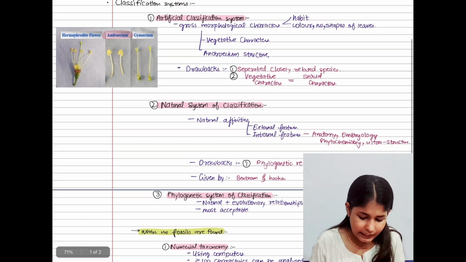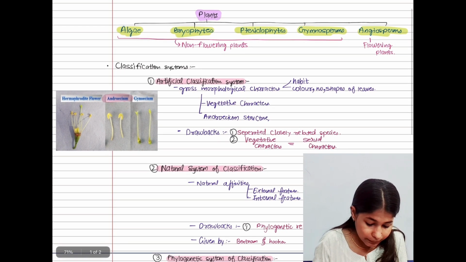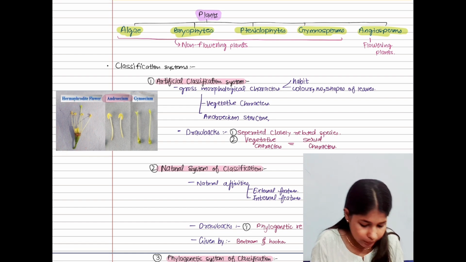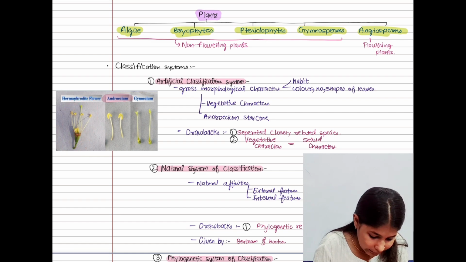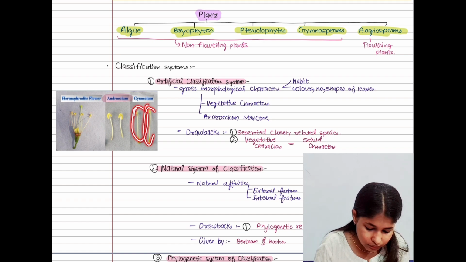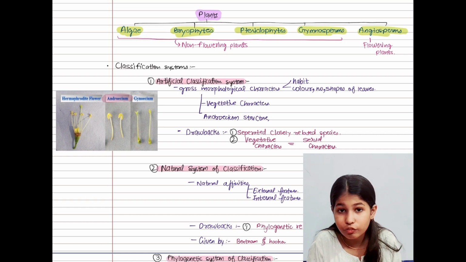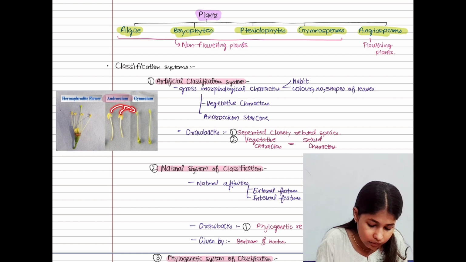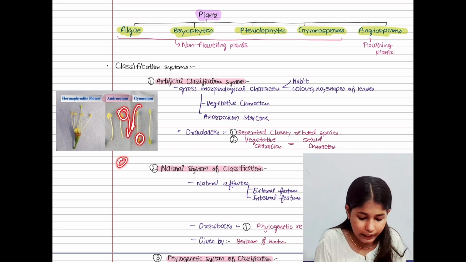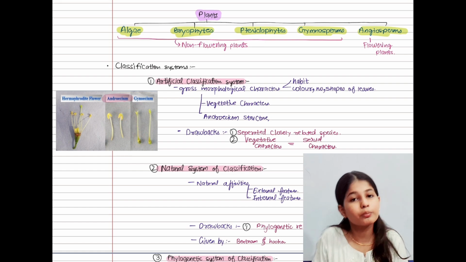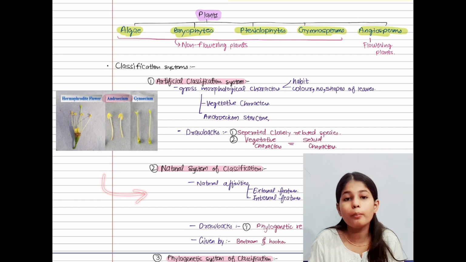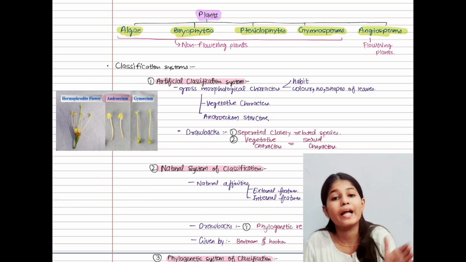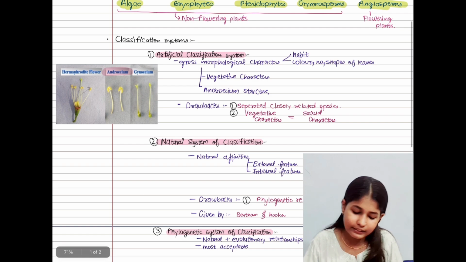Let's come to our slides to understand. Here you can see, for embryology, this is a flower, and it has these androecium, which are male characteristics, and these gynoecium, which are female characteristics. Inside this gynoecium we have the female reproductive part, and when a zygote forms as a result of the ova and the pollen grain given by the androecium, from the zygote it will form a new plant embryo. That process is studied and known as embryology.